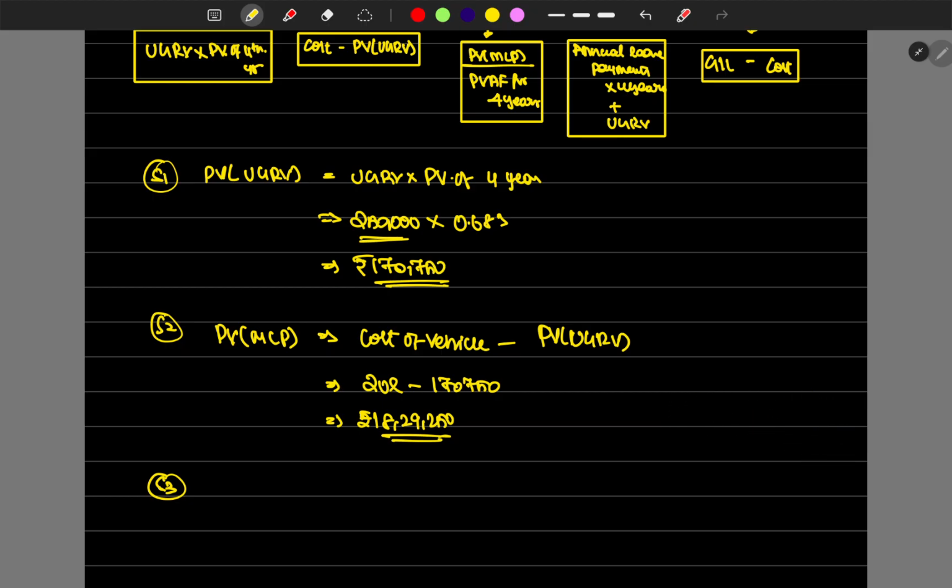So with the present value of MLP and the present value of unguaranteed residual value, we have found out that the cost of the vehicle is 20 lakh. The present value of UGRV is 1,70,750. When we deduct that from the cost of the vehicle, we get the present value of minimum lease payments. This is the amount the lessor should receive.